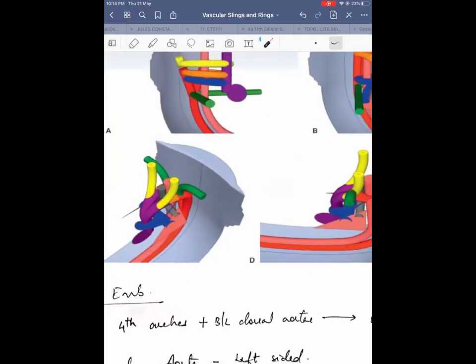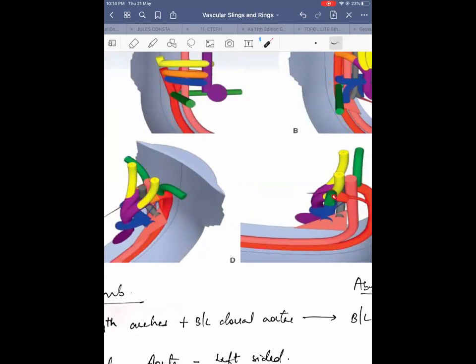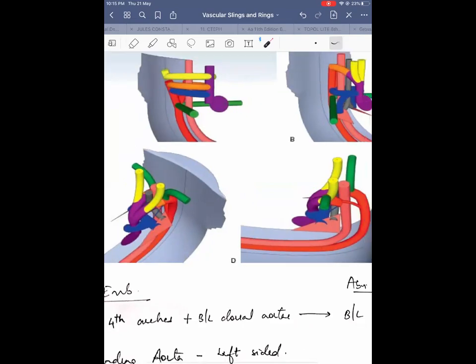When there is atresia between the left subclavian artery and the descending aorta, the subclavian artery moves towards the common carotid artery. They arise very closely, almost like a brachiocephalic artery. If the atresia is between these two, the subclavian artery arises separately, and there can sometimes be atresia of both these segments.